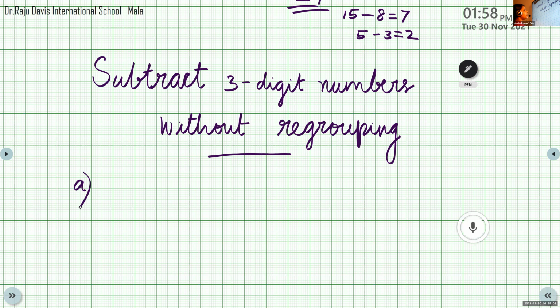Abhinav, did you write the heading? Yes, ma'am. So let me write the first question. 141 from 943. 141 from 943. So you can do it by yourself. Please do it. What is the meaning of this? 141 from 943.